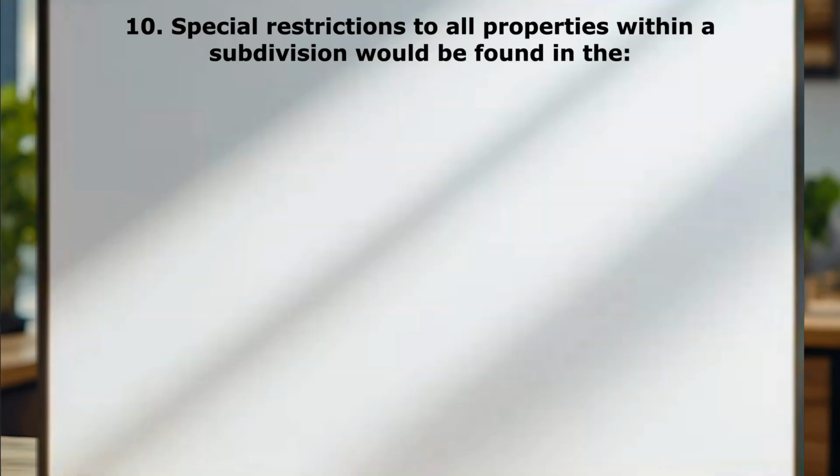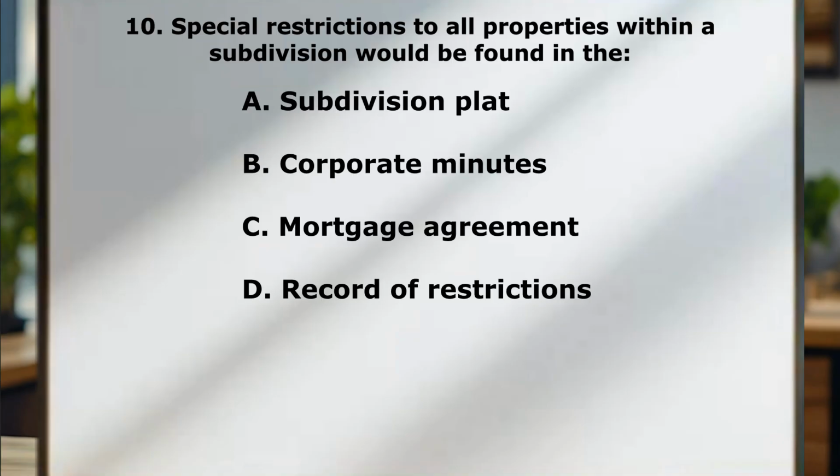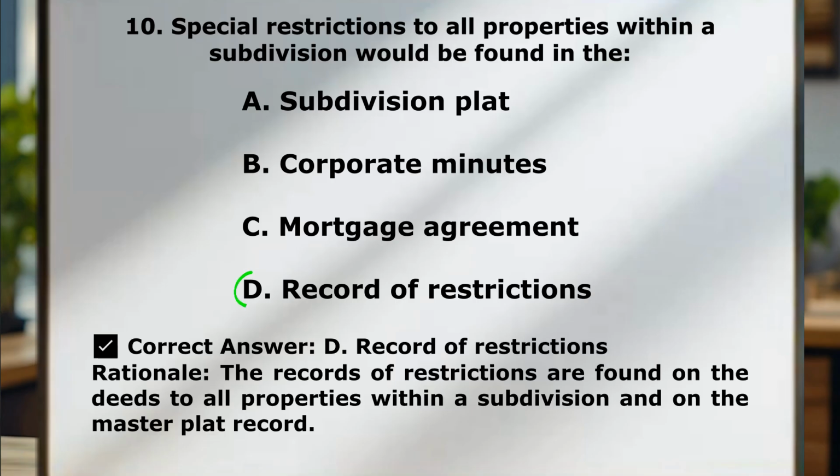Question number 10. Special restrictions to all properties within a subdivision would be found in the A, subdivision plat. B, corporate minutes. C, mortgage agreement. D, record of restrictions. I for sure got this one wrong when I was studying, but the correct answer here is D, record of restrictions. The record of restrictions are found on the deeds to all properties within a subdivision and on the master plat record.